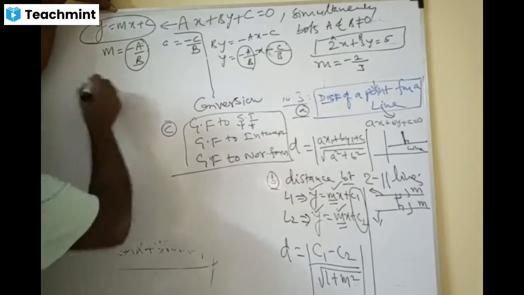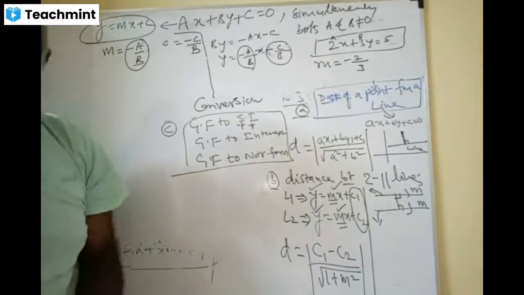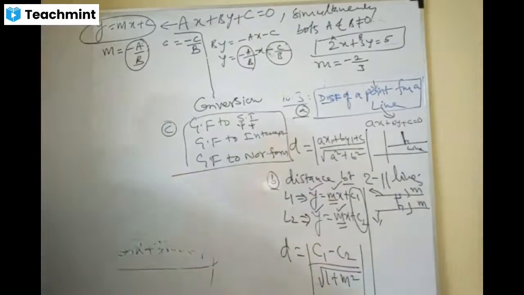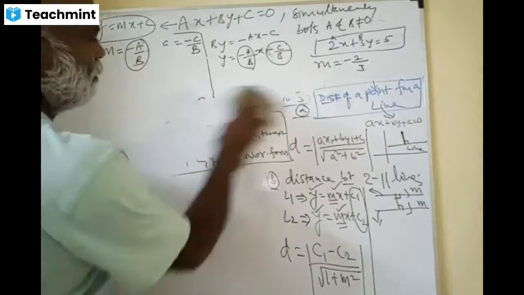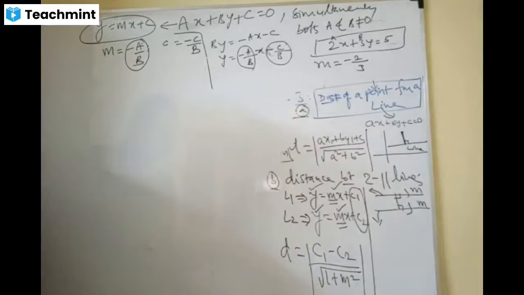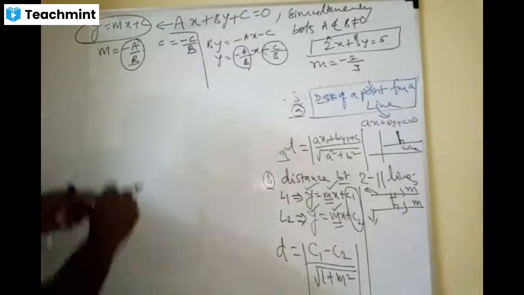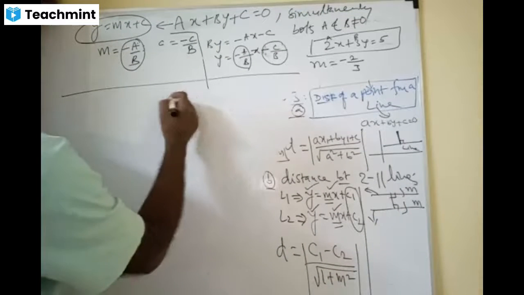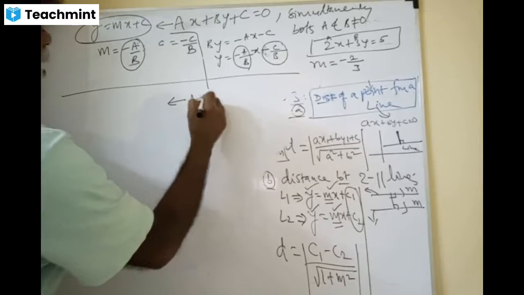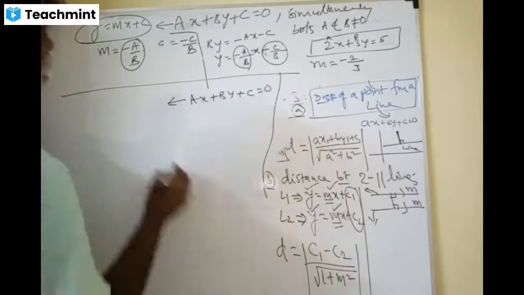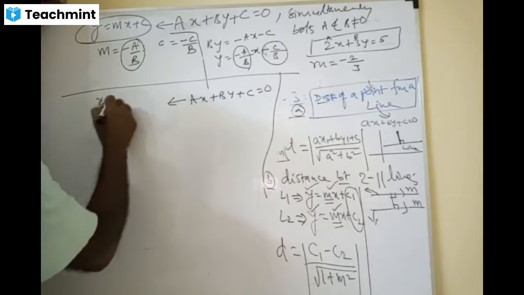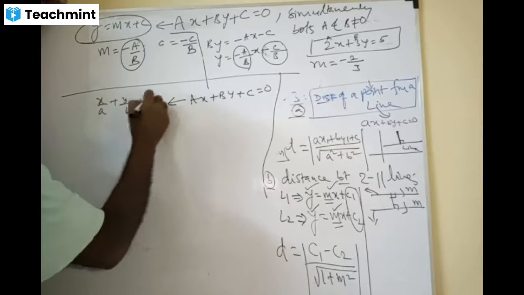Next one, general form to intercept form. Can anybody tell what we have done there? Again, ax plus by plus c equals 0, and we are doing x by a plus y by b equal to 1.